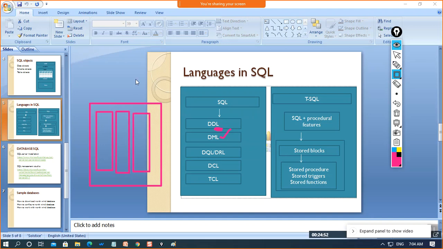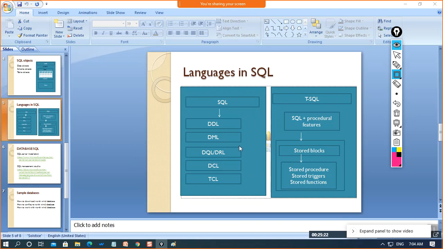Let us assume that we have already created the table and now we want to add some more columns. Then how can we add that? Or we have already created the table and added the columns, but now we want to change the data type of a column. Then how can we do that? With the help of data manipulation language. So the data manipulation language will be helpful for modifying the data, for making validations.